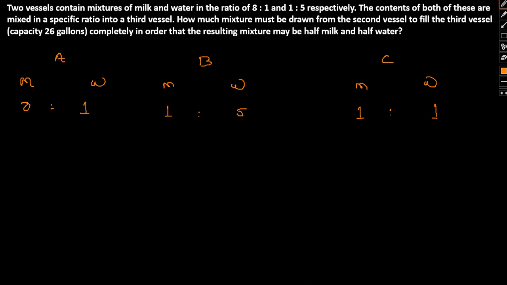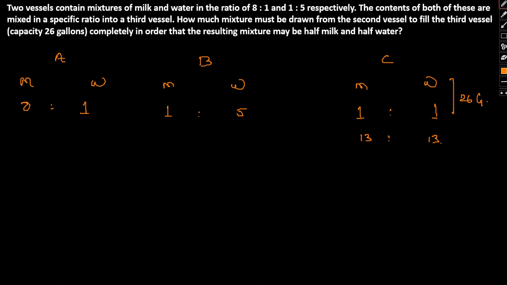Now how much mixture must be drawn from the second vessel to fill the third vessel? The capacity of this vessel being 26 gallons. So finally the mixture has to be 13 liters and 13 liters. That's our final mixture that we should be having.